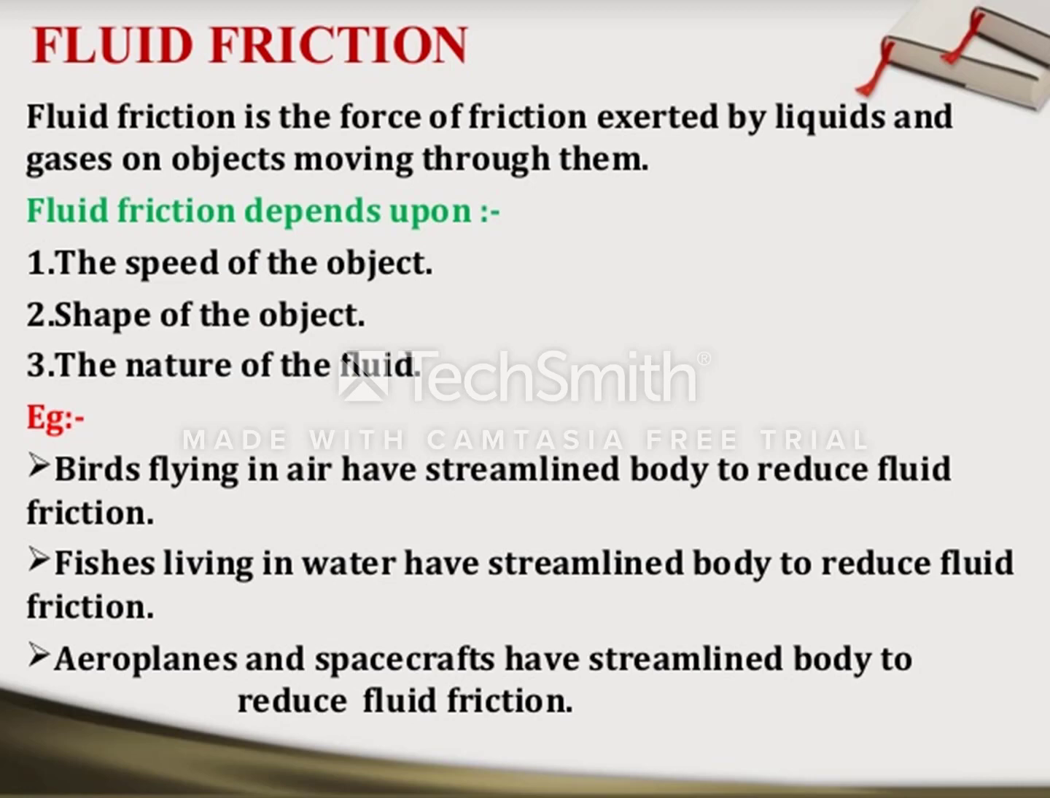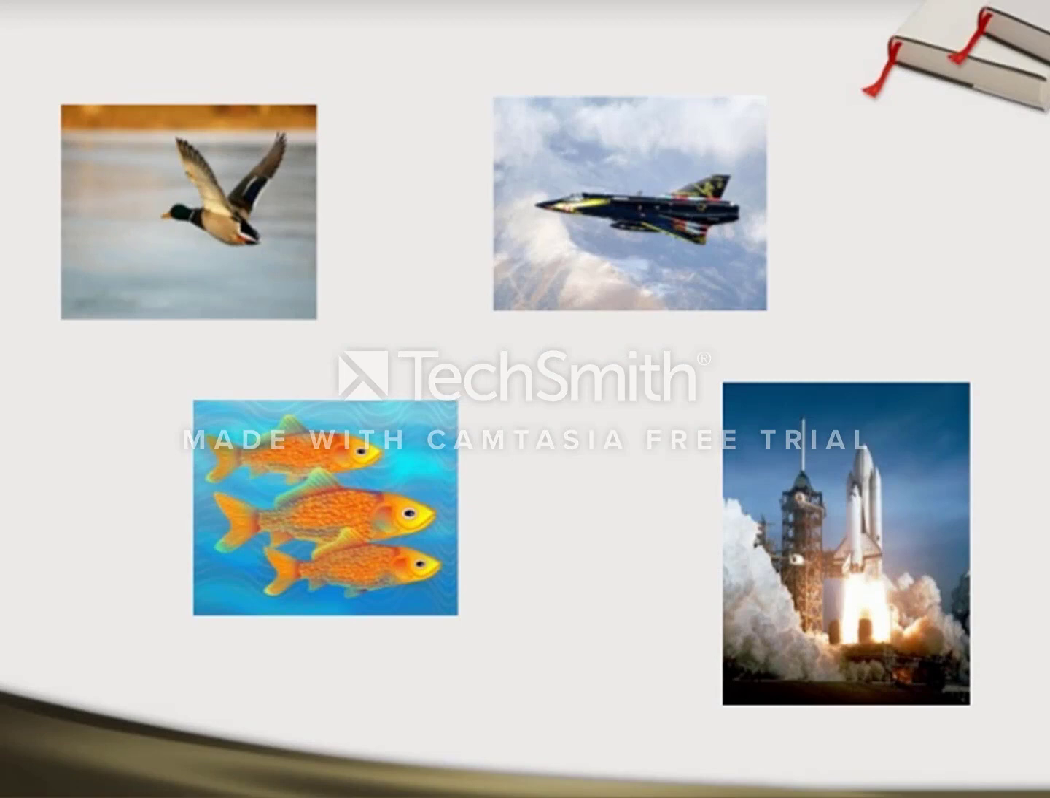For example, birds flying in air have a streamlined body to reduce fluid friction. Fishes living in water have a streamlined body to reduce fluid friction. Aeroplanes and spacecrafts have a streamlined body to reduce fluid friction. These are some of the examples of fluid friction, that is, the streamlined body of birds, aeroplanes, spacecrafts, and the aquatic fishes.